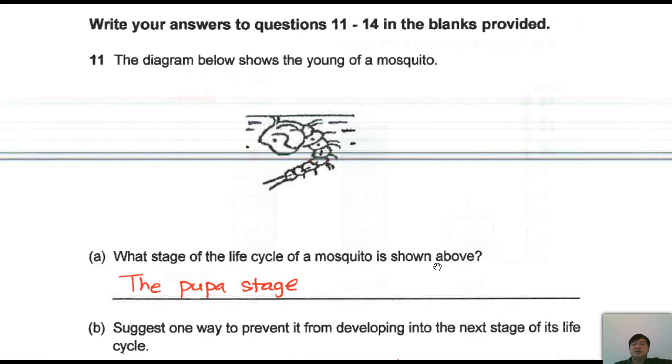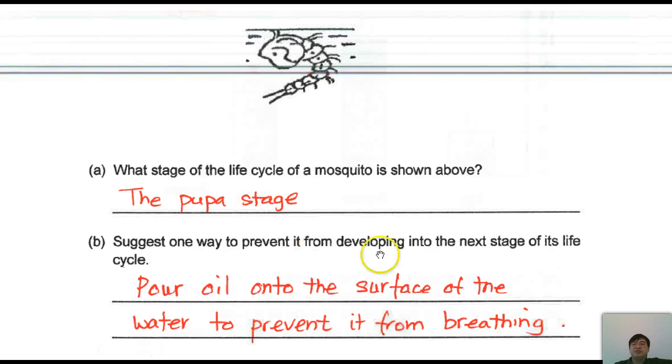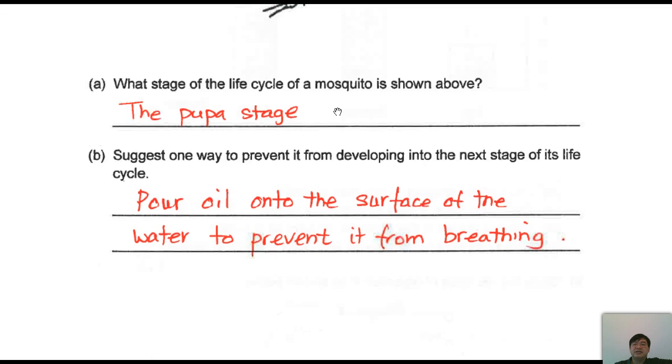Next, this is the pupa of a mosquito. It is at the pupa stage. How would you prevent it from developing into the next stage of its life cycle? Pour oil onto the surface of the water to prevent it from breathing. Notice that there's the tube over here. This is called a breathing tube. If you put a layer of oil on top, you're preventing the air from entering this tube. Hence later this pupa will just die off. That's how you prevent it from developing into the next stage.